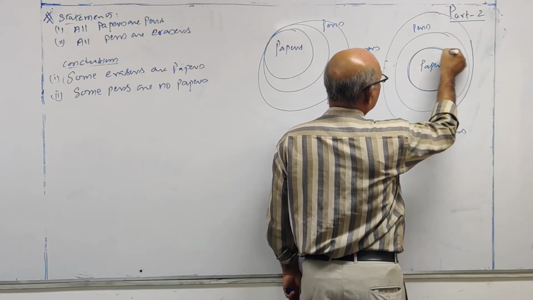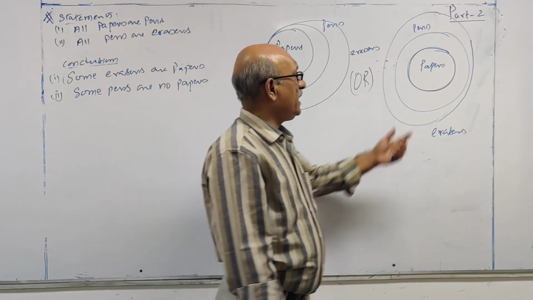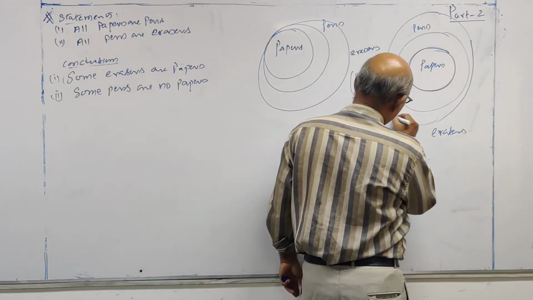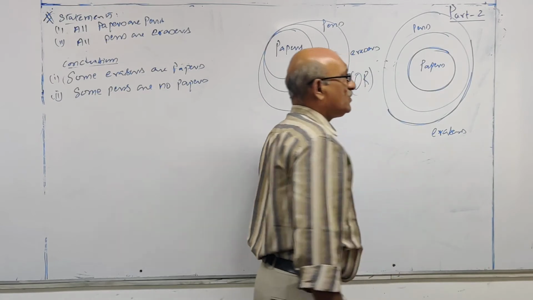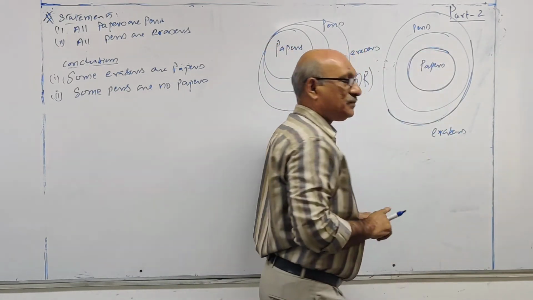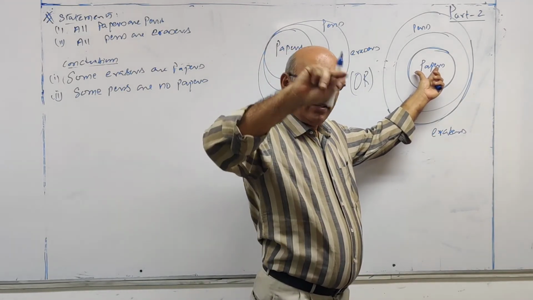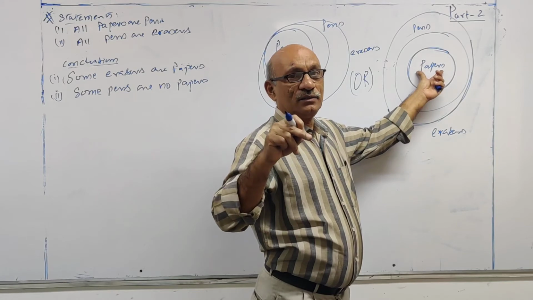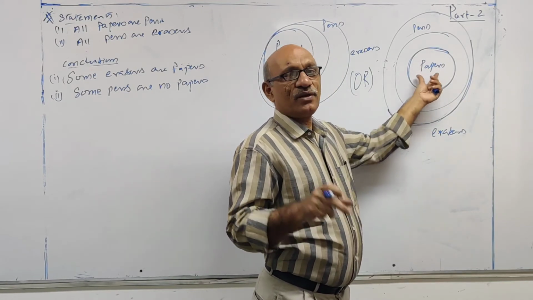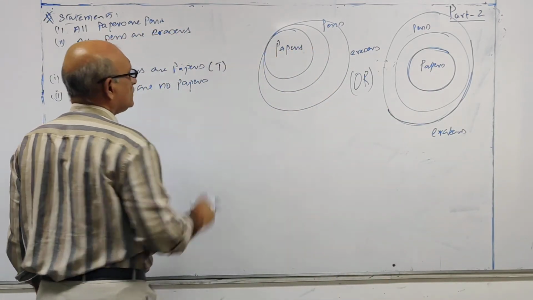You can say this part of erasers only represents papers. This third circle is eraser. This first circle is paper. Erasers contains papers. It means in the erasers set, paper is a part, some part. So this is paper. So some erasers are papers. That is true. So conclusion 1 is true.